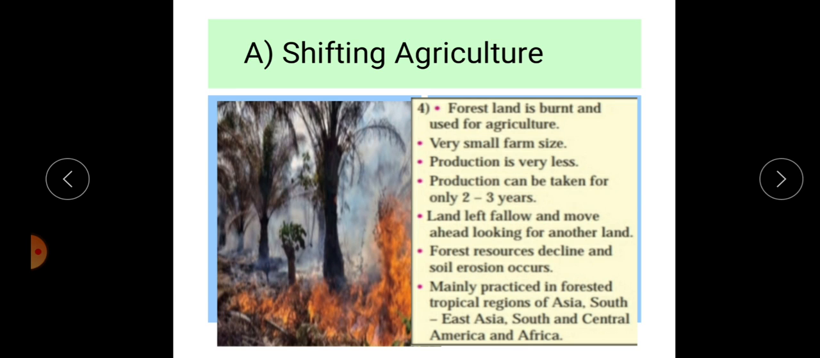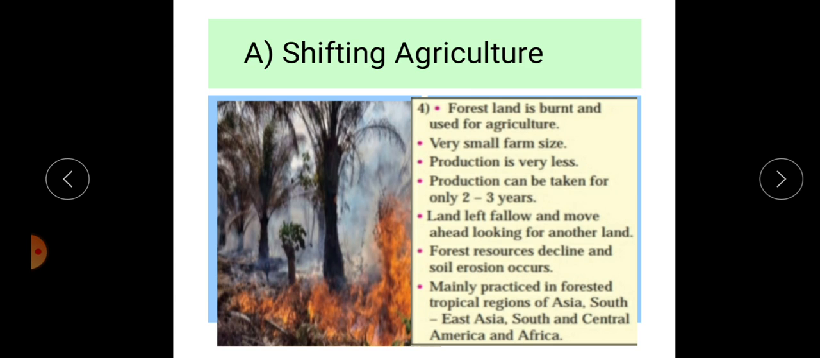When the fertility of that soil is reduced, at that time they should leave that patch, and that's why this farming is also known as migratory agriculture and shifting agriculture, because they shift from one farm to another farm. Land is left fallow and they move ahead looking for another land.